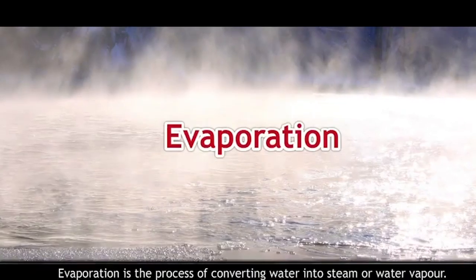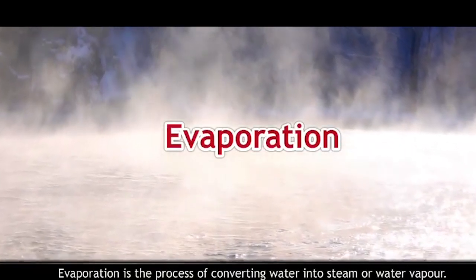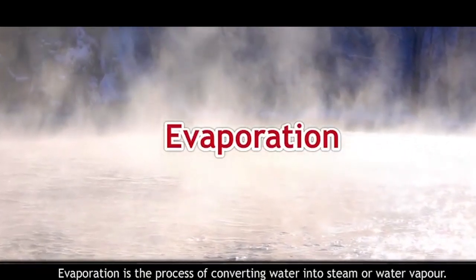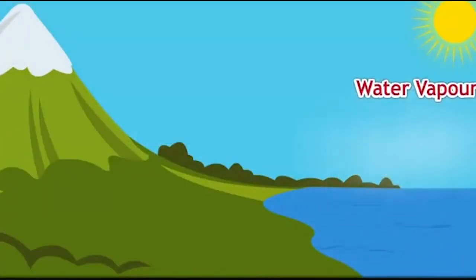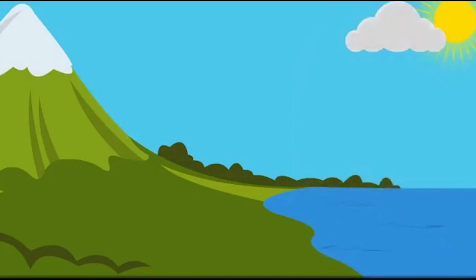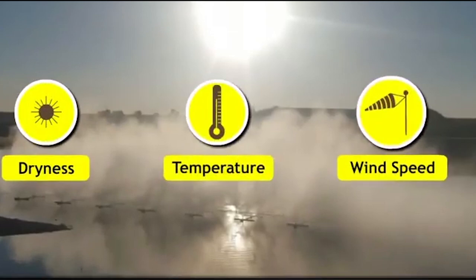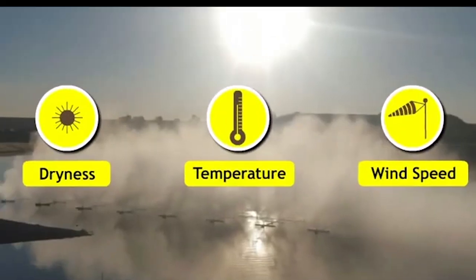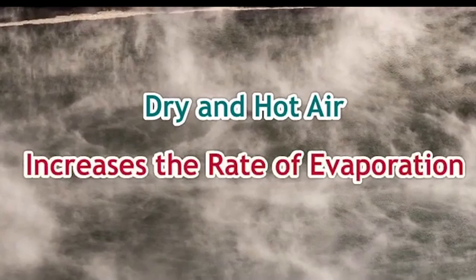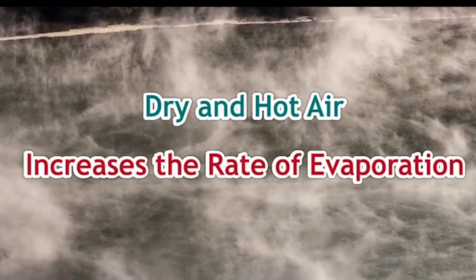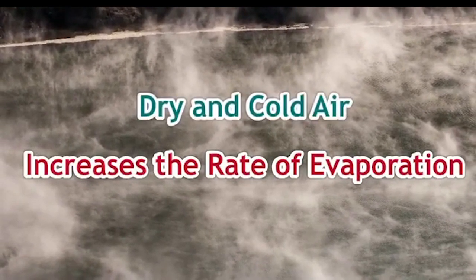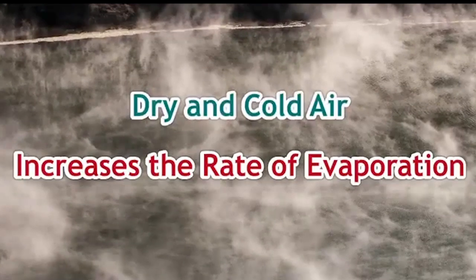Now, let us learn about evaporation. Students, about evaporation we have learned in the previous classes. What is evaporation? Evaporation is the process of converting water into steam or water vapor, right? Because of the sun's heat, the water on the earth gets converted into water vapor. The process of evaporation is dependent on the dryness, temperature and the speed of the wind. And we know that if the air is dry and hot, the rate of evaporation increases. And the process of evaporation continues even in dry and cold air.